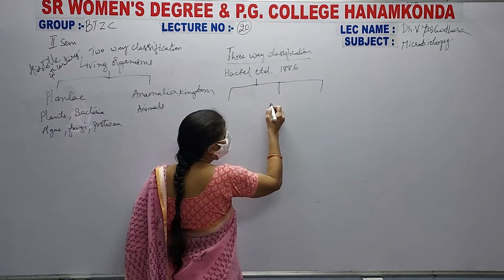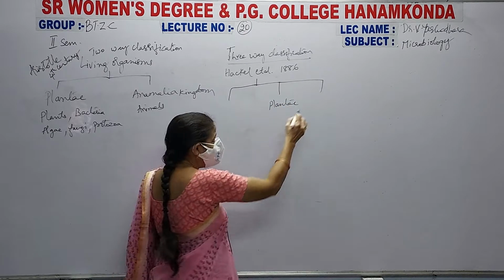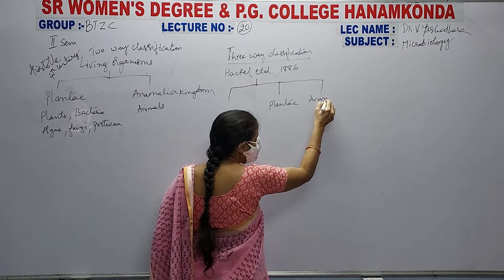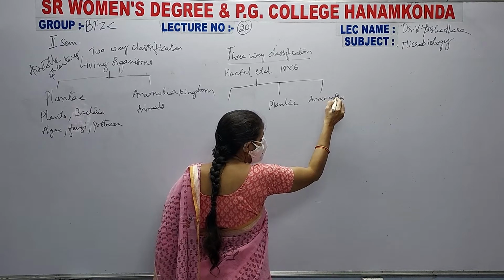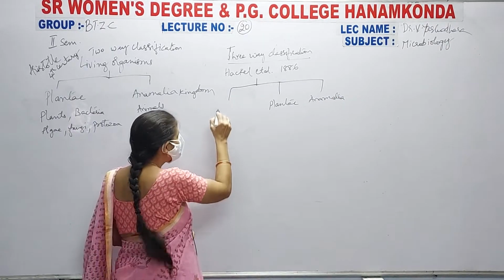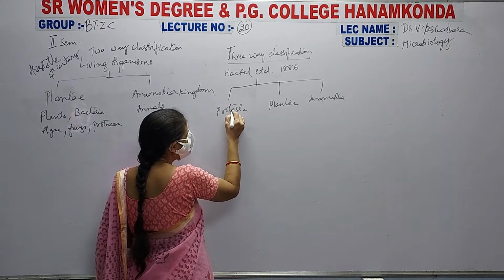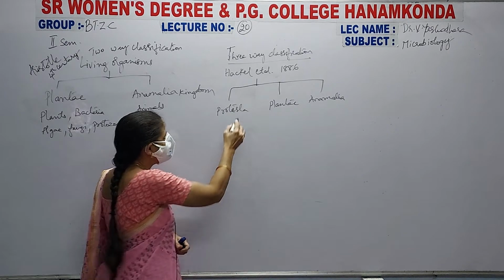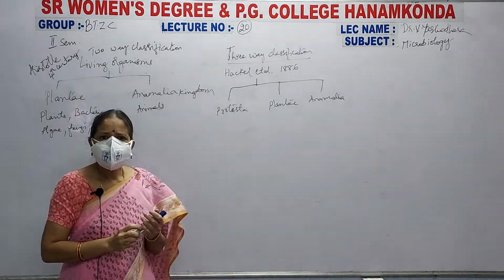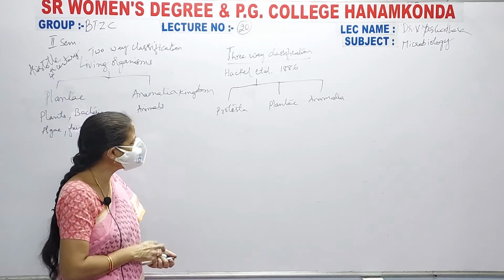See here, Plantae, he has not changed it. Animalia, he has also not changed this one. And the third one is known as Protista, another kingdom he coined.